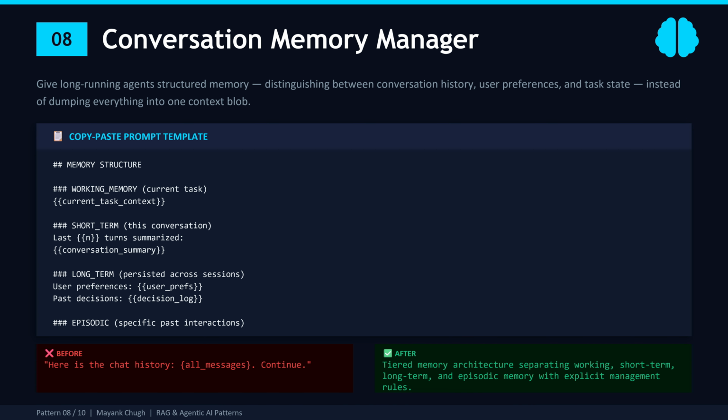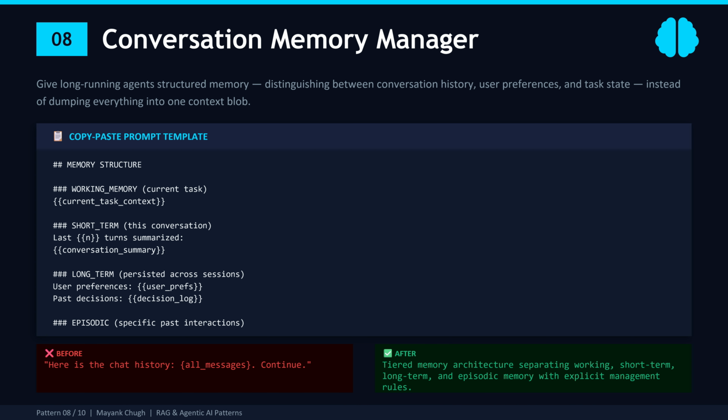Why? Because most people handle memory the lazy way. They dump the entire chat history into the context window and say continue. That's like studying for an exam by rereading your entire textbook every time someone asks you a question. It wastes tokens, it confuses the model, and it eventually overflows the context window. The fix is structured memory, 4 tiers, just like how human memory actually works.